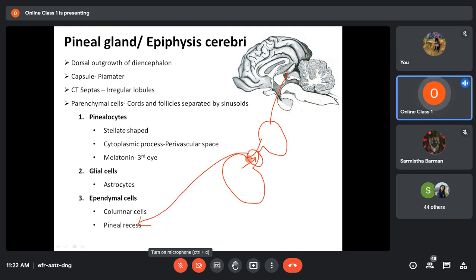This pineal recess in turn is lined by some cells, and we call those cells ependymal cells. So the cells found on the inner lining of the pineal recess are called ependymal cells. Whereas the pinealocytes and the astrocytes are found within the pineal gland, the ependymal cells are found in the stalk accommodating the pineal recess.